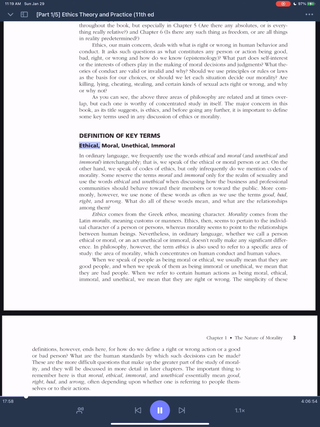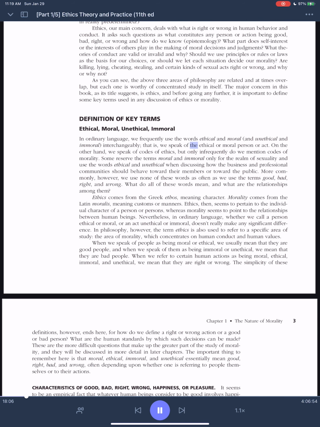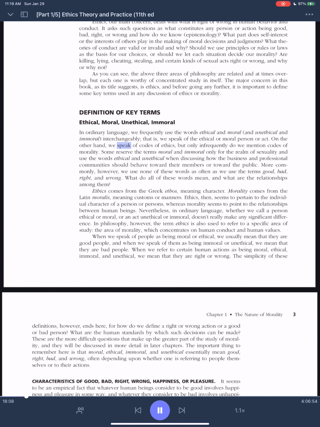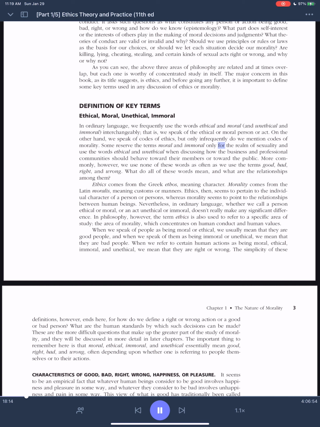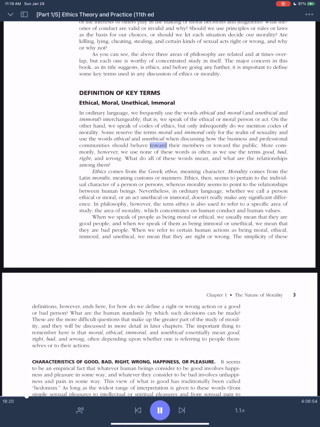Definition of key terms: ethical, moral, unethical, immoral. In ordinary language, we frequently use the words ethical and moral, and unethical and immoral, interchangeably. That is, we speak of the ethical or moral person or act. On the other hand, we speak of codes of ethics, but only infrequently do we mention codes of morality. Some reserve the terms moral and immoral only for the realm of sexuality and use the words ethical and unethical when discussing how the business and professional communities should behave toward their members or toward the public.